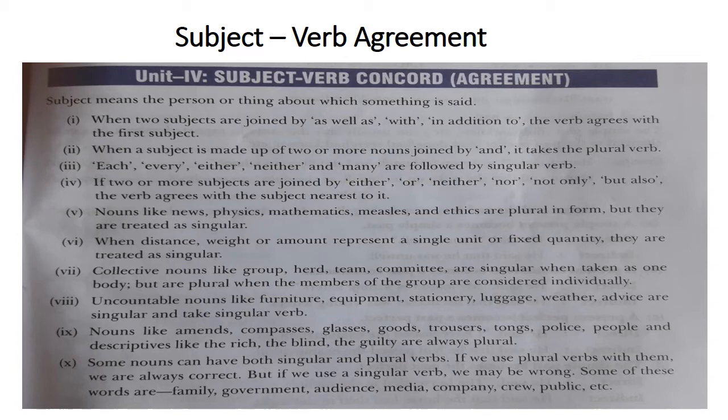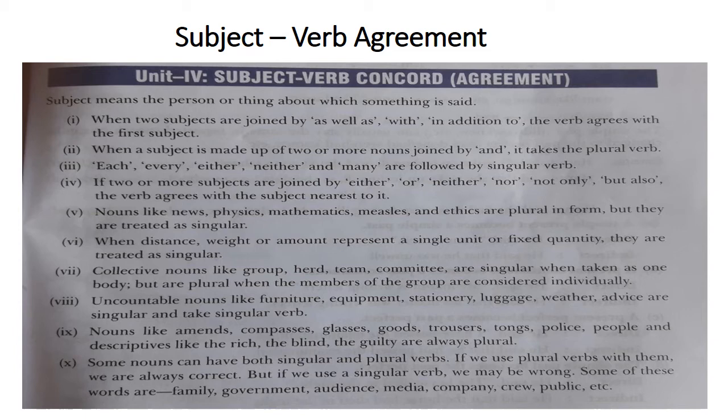Fifth, nouns like news, physics, mathematics, measles and ethics are plural in form, but they are treated as singular. They look like plurals because they have an s at the end, but these are actually singular, so you have to give a singular verb. Sixth, when distance, weight or amount represent a single unit or fixed quantity, they are also treated as singular. Next, collective nouns like group, herd, team, committee are singular when taken as one body, but are plural when the members of the group are considered individually. Okay, so collective nouns take a singular verb.